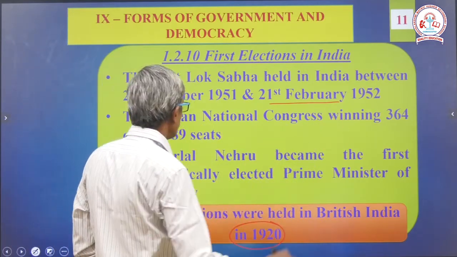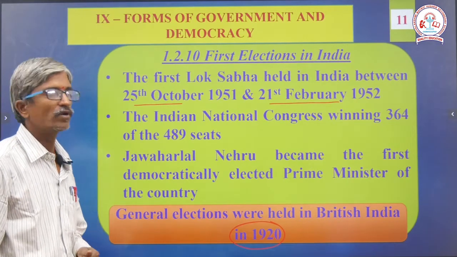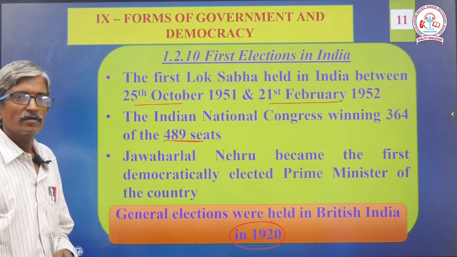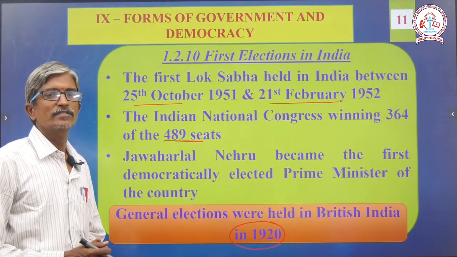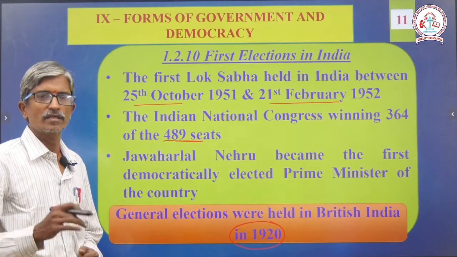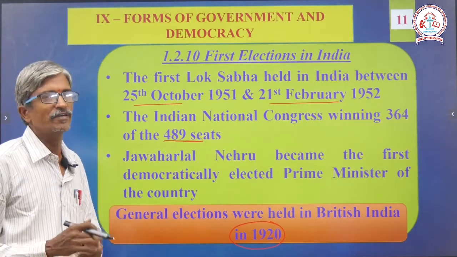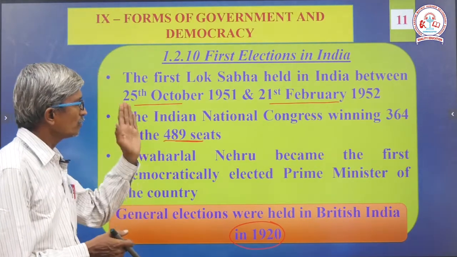The Indian National Congress won 364 seats out of 489. In accordance with the population growth, the strength has now increased up to a maximum of 543, and not more than 550. At present it is 543.